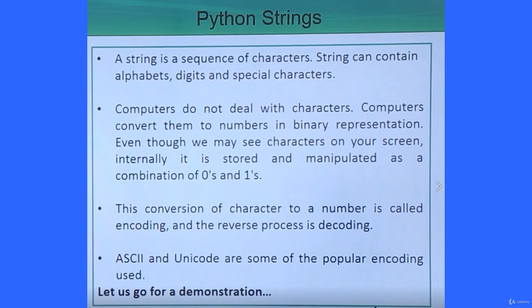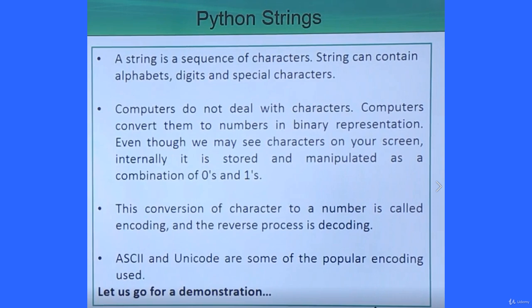Computers do not deal with characters. Computers convert them into numbers, that is, the binary number system. That means each and every character will be represented in the form of zeros and ones. Even though we may see characters on our screen, internally it is being stored and manipulated as a combination of zeros and ones in the binary representation.